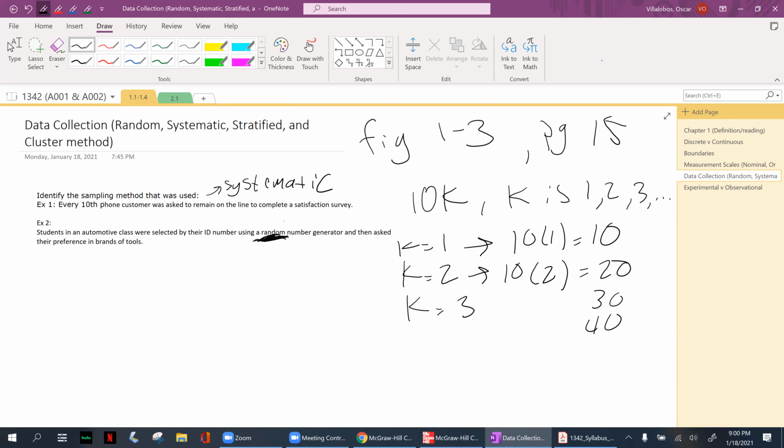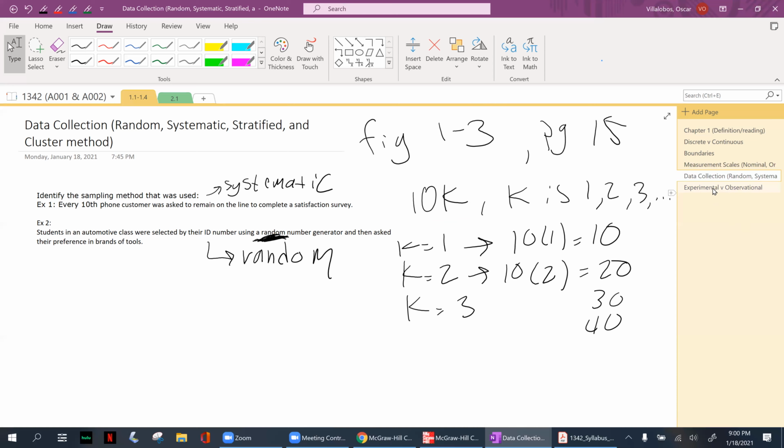So the data collection method here would be random, right? It's just random. And there are two other ones, all right? I'll let you go ahead and read the section and then attempt the homework problem so you can see the difference between stratified and cluster as well.